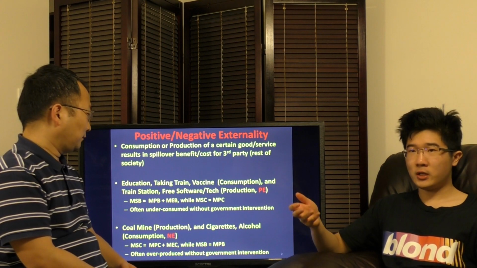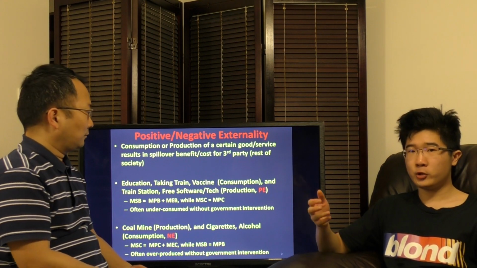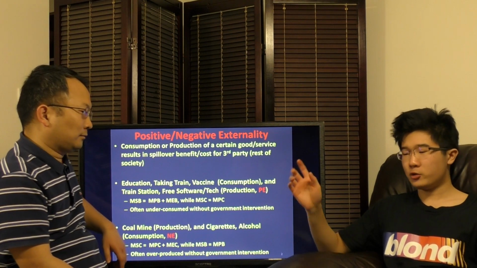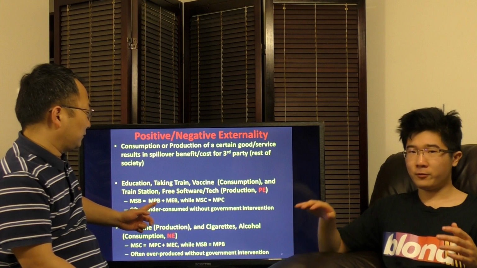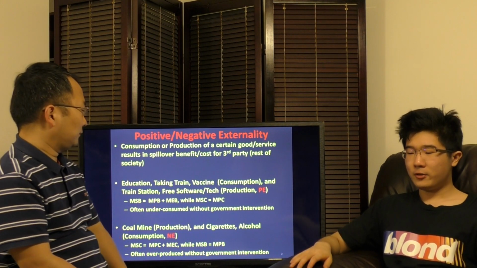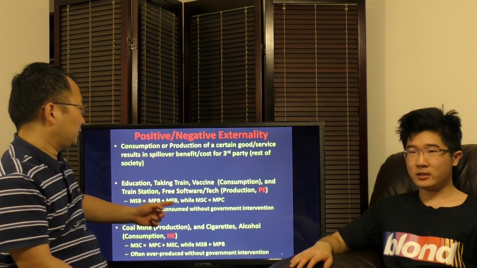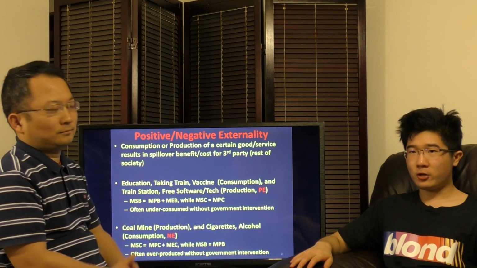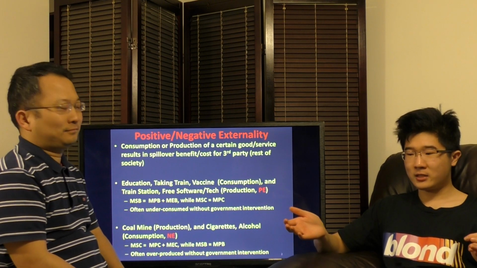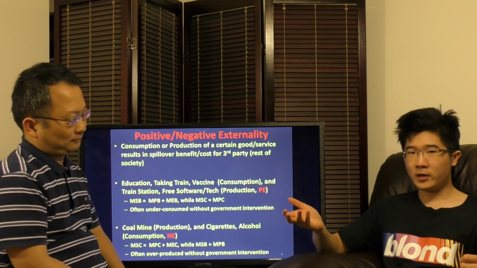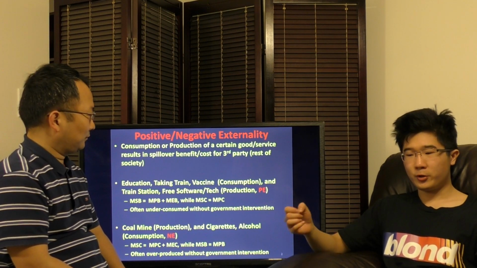That less infection risk coming from you, a vaccinated person, is a marginal external benefit. And so the marginal social benefit overall, social being the benefit for the entire society, is equal to the marginal private benefit, or basically the free market equilibrium, plus our marginal external benefit, the indirect or unintended effects of a good or service.